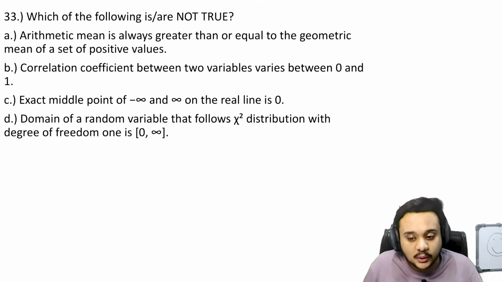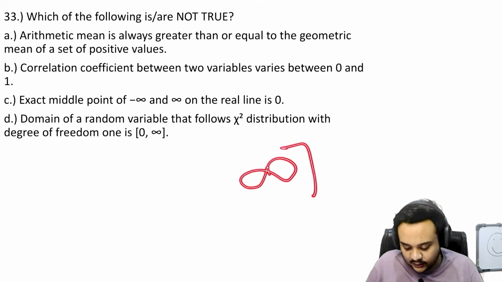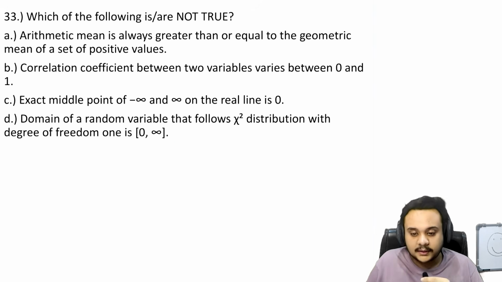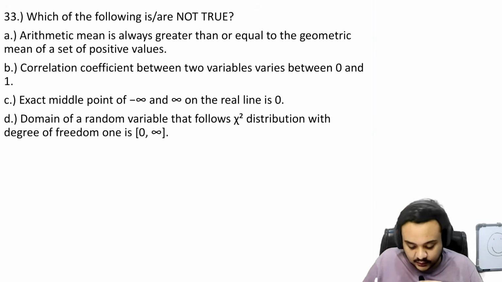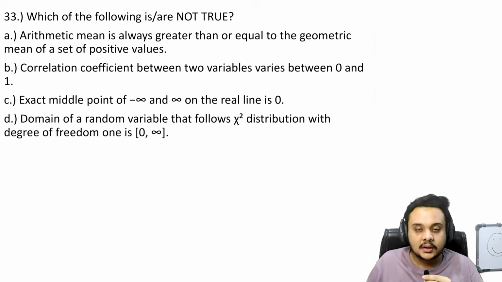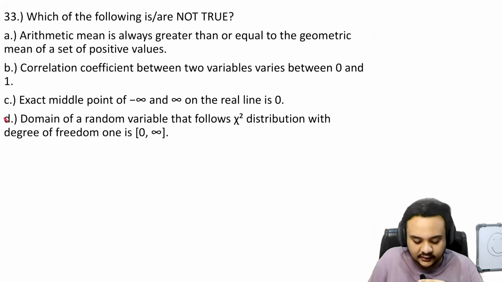Even if you do not know what this means, you know that infinity cannot be included in any sense, whatever we may be talking about, right? 0 is included, yes, that is very correct, because 0 will be included here, but infinity as a value is not going to be included in the domain of any random variable. So we see that there is a closed bracket, and that is what makes this option incorrect as well.